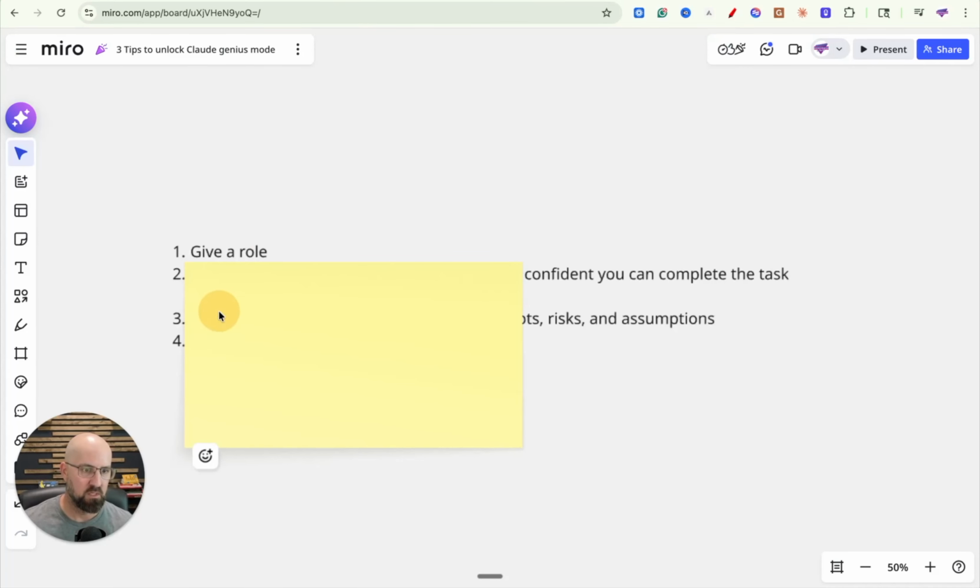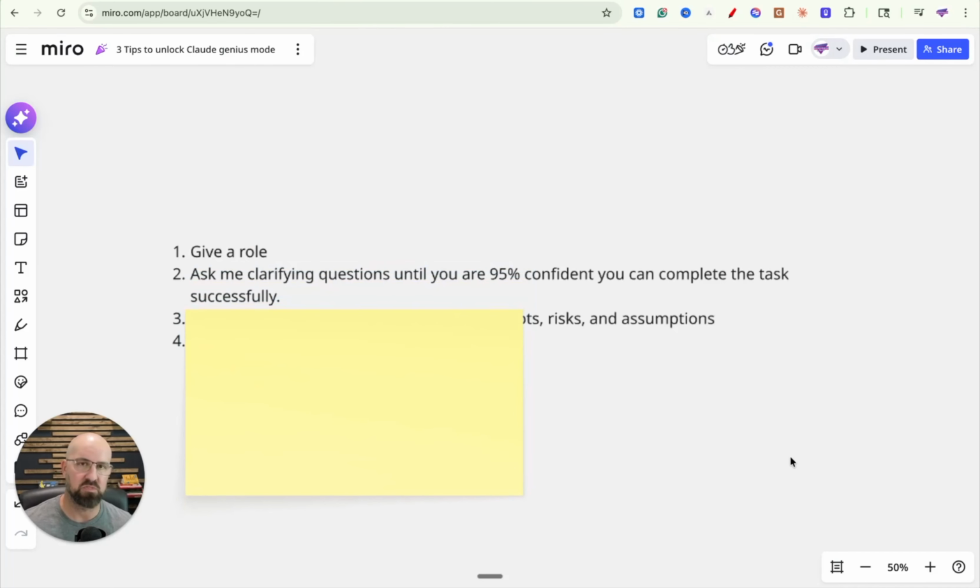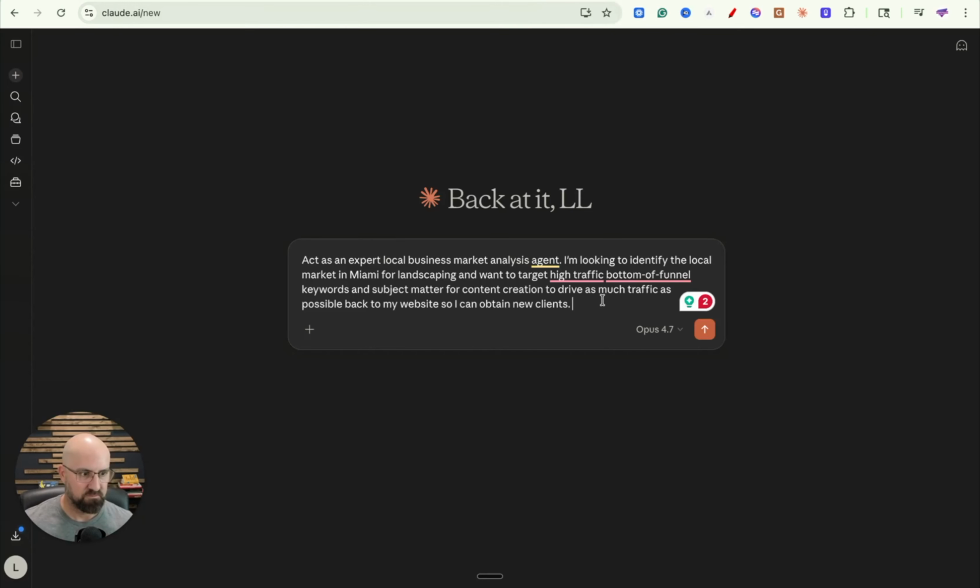So what are we going to do? This is the most next level thing that I've heard of and I've found and I've used. We're going to tell it to ask me clarifying questions until you are 95% confident that you can complete the task successfully. So it is going to ask you follow-up questions, and it's not going to assume, because a lot of times if you're leaving it to assumptions, it's not going to be as clear or as concise or as good as it could be. So we're going to add that prompt: ask me clarifying questions until you are 95% sure that you can complete this task successfully.